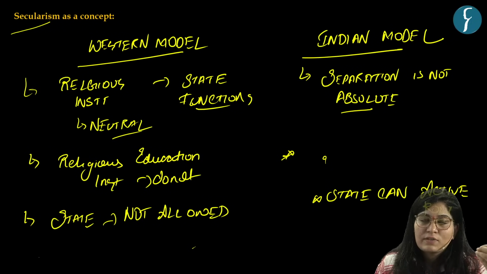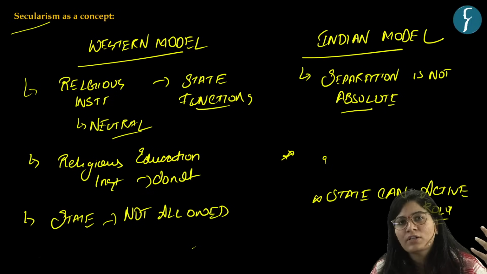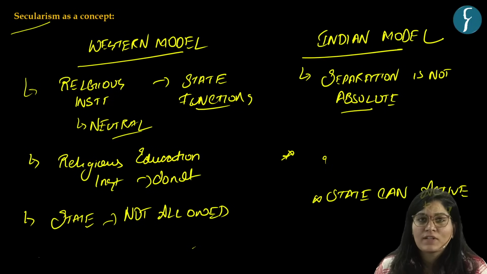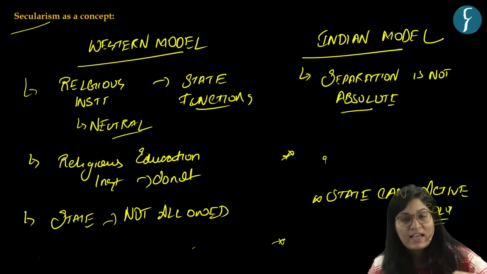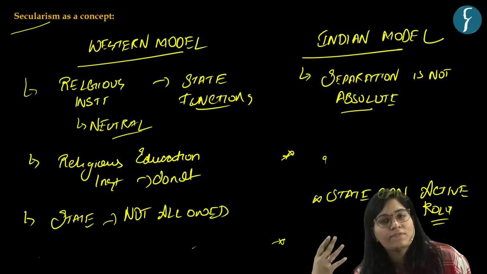Okay. Under the Western model, we have a uniform civil code. Here, different aspects like marriage are governed by a uniform code, common to all citizens irrespective of religion. But in India, till now, we do not have a uniform civil code. So personal aspects like inheritance, adoption, divorce are governed by personal laws. Primacy is given to cultural and religious identities under the Indian model of secularism.